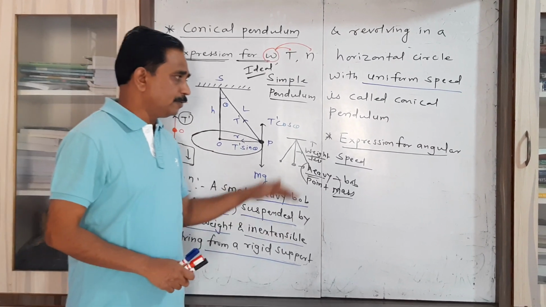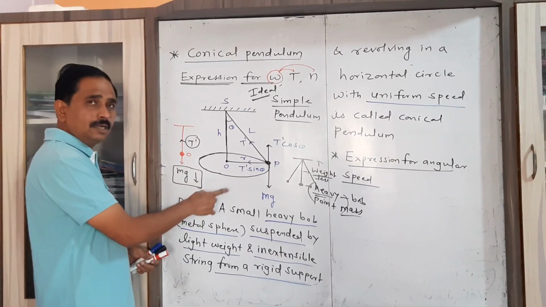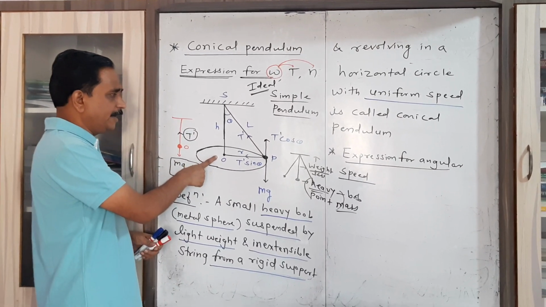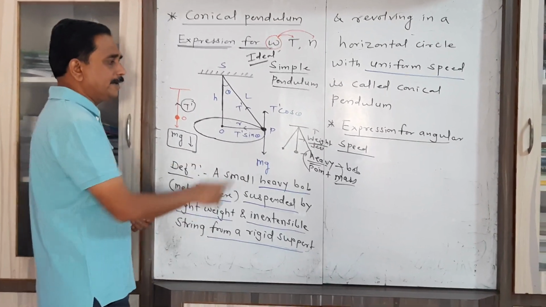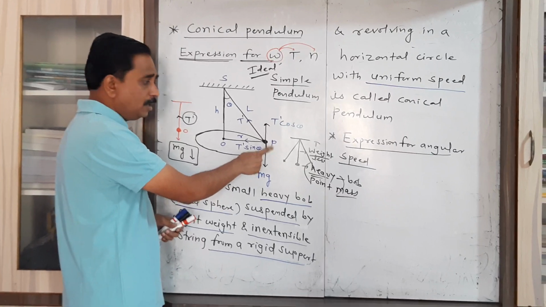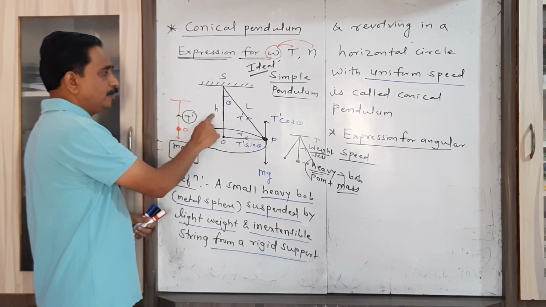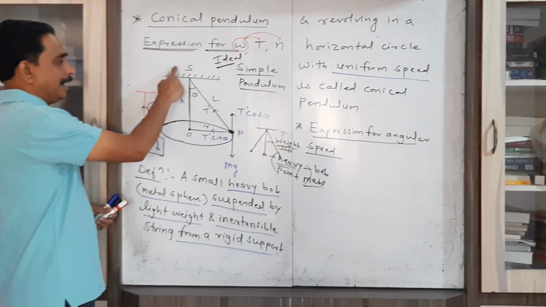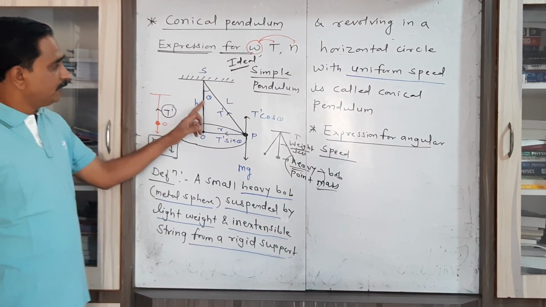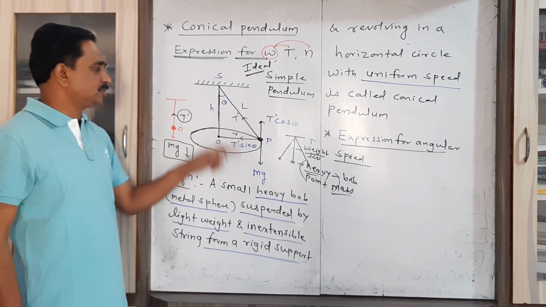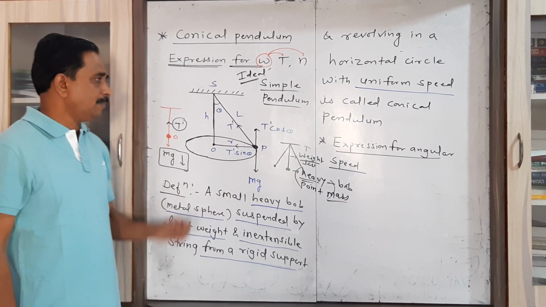Now let us start how to obtain the expression for angular speed. So for that you have to consider a metal sphere suspended with the help of a string and revolving in a horizontal circle. Let P be any position of that metal sphere. You have to mention the notation H, L, R, S, then theta and T dash. Here theta is the angle made by the string with the vertical when the bob is present at a position P.